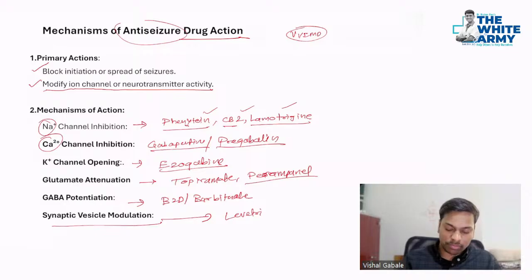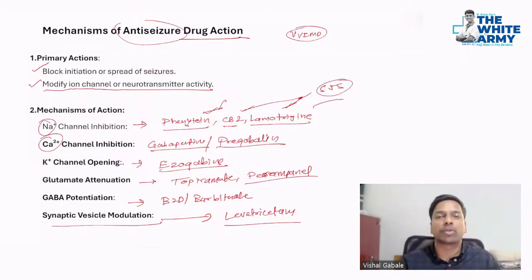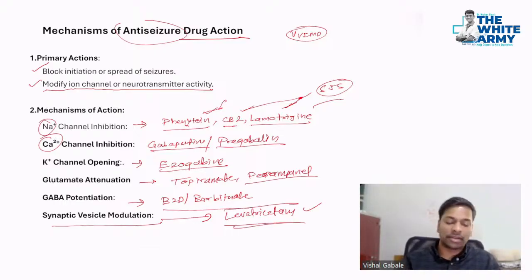Levetiracetam is also one of the safe drugs. Lamotrigine and carbamazepine can have Stevens-Johnson syndrome-like features, which are important side effects. Even phenytoin has a number of side effects. Then BZDs and barbiturates can cause liver toxicity, hepatotoxicity. Levetiracetam is also one of the safe drugs. So these are some anti-seizure drugs. We will discuss that in detail in the treatment part.